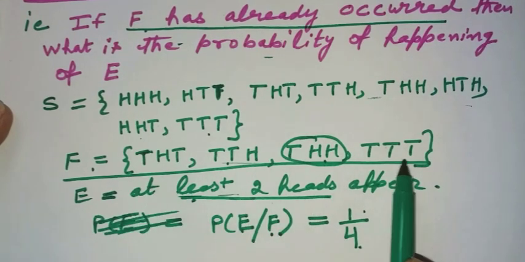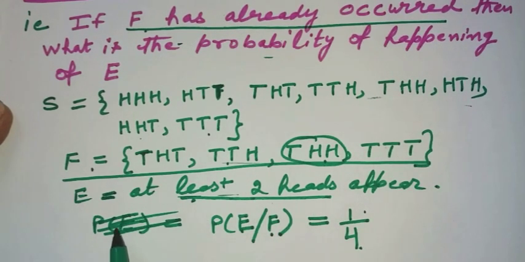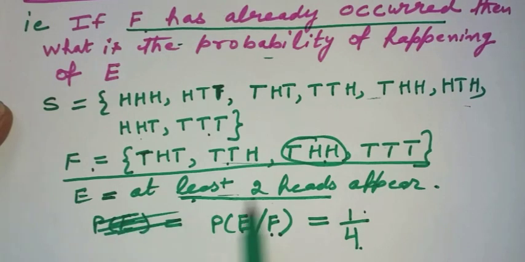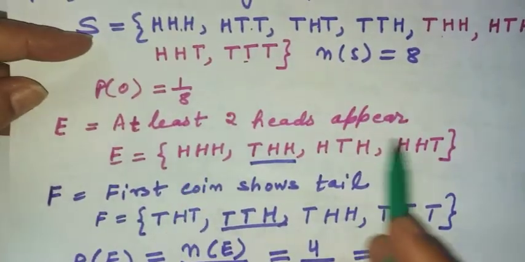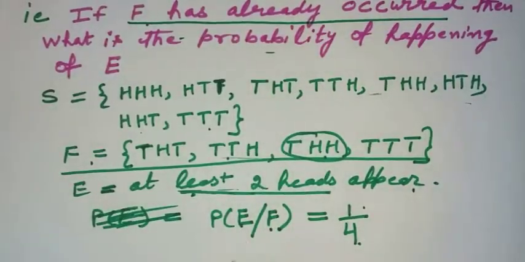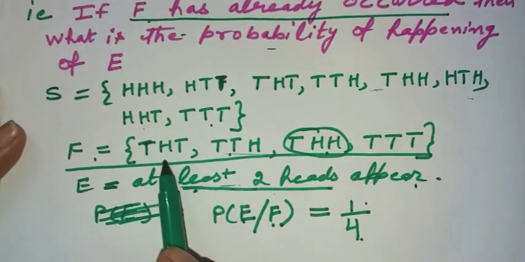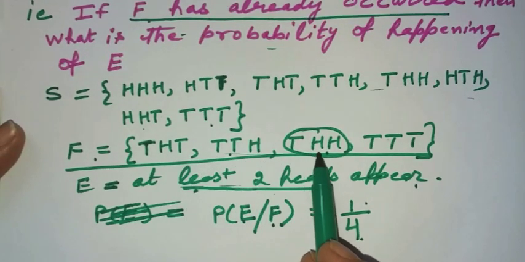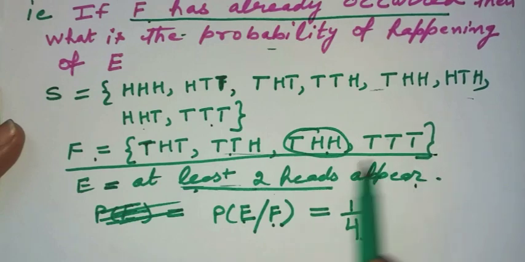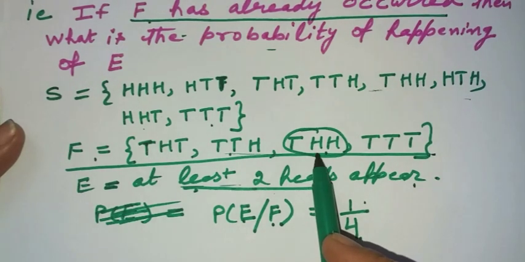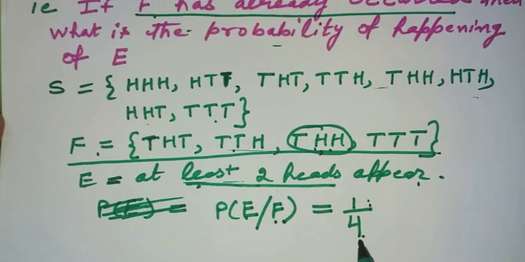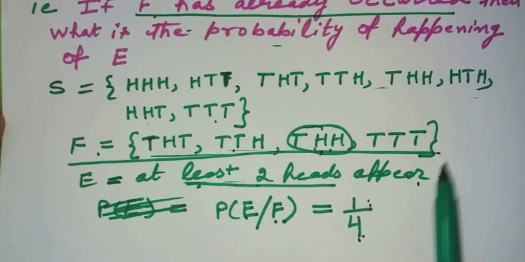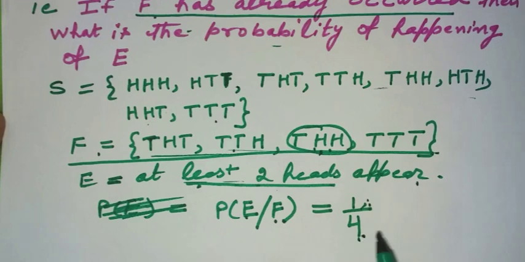Now after this, if E occurs, what was E? E was that at least 2 heads appear. E was the event as we discussed here. It was at least 2 heads appear. So if E occurs after this, you will take the cases of at least 2 heads out of these 4 cases, but there is only one favorable case for at least 2 heads. So one favorable case divided by the total number of cases of the sample space. So it comes out to be 1 by 4.